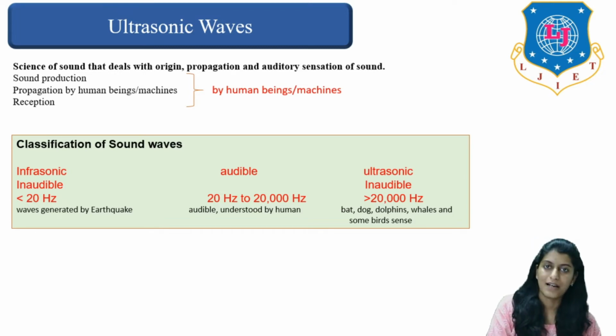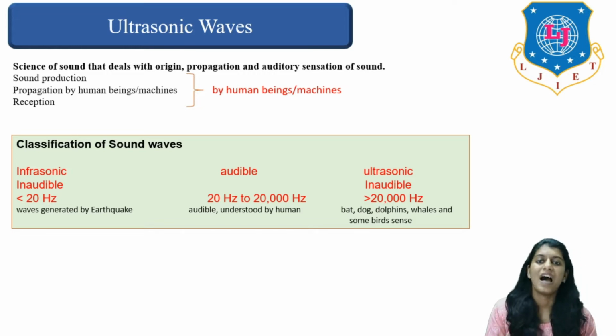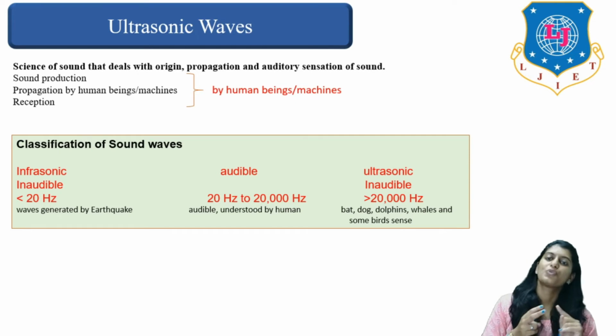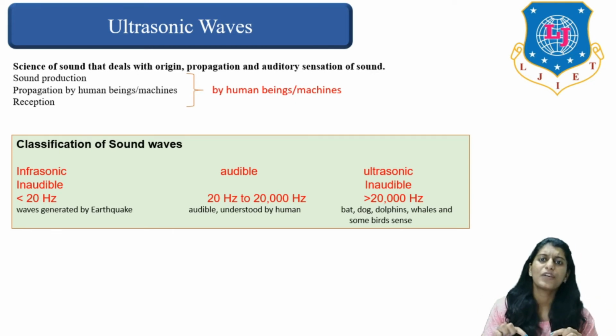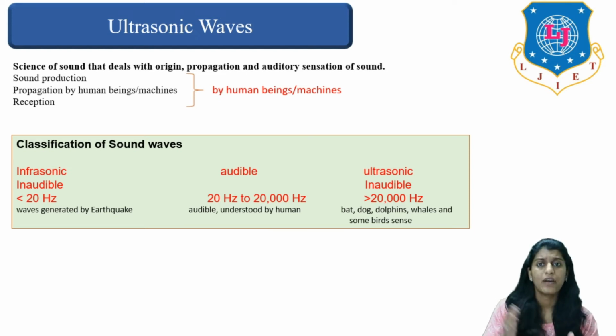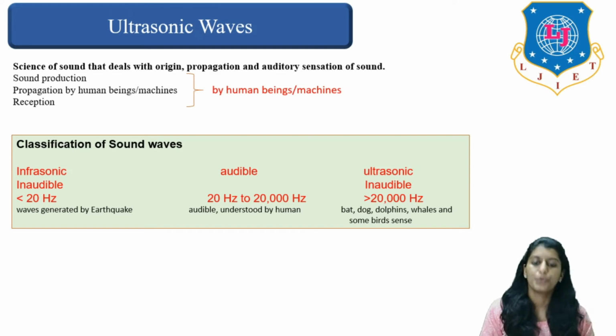Infrasonic and ultrasonic, both the sound waves are inaudible to human beings, right? We cannot hear them, whereas we only have an audible range from 20 Hz to 20,000 Hz. All the vibrations of sound which fall between 20 Hz to 20,000 Hz are audible to human beings. Now, infrasonic and ultrasonic are inaudible to human beings, right?